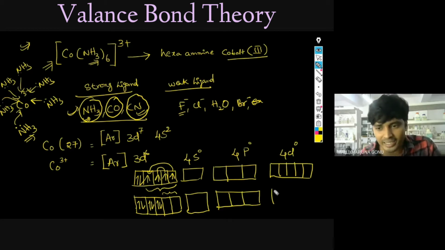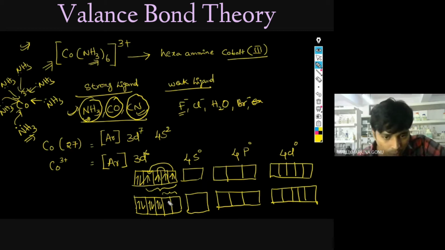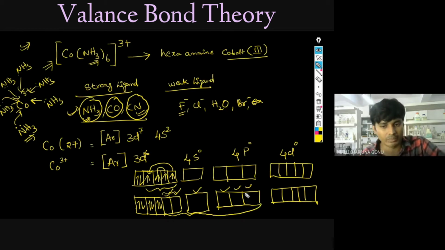Try to understand here. Six ligands are coming. Six ligands means six lone pairs of electrons are being taken. So who will take them? The first empty orbitals will take. What are those? This one, 1 2 3 4 5 6. So what happens now? All these will be clubbed, and they will form six orbitals of the hybridized orbital.